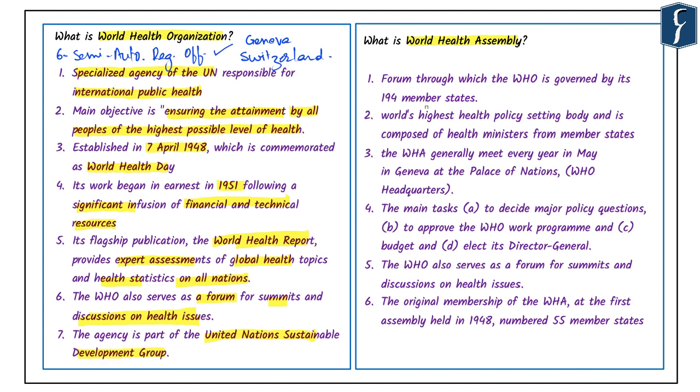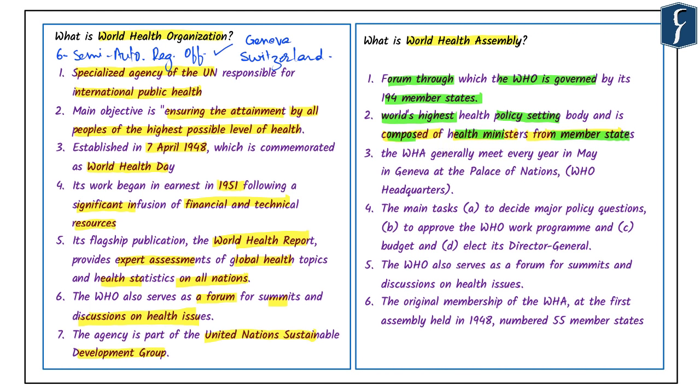Now let's focus our attention on the World Health Assembly. The World Health Assembly, or WHA, is the forum through which the WHO is governed by its 194 member states. It is considered to be the world's highest health policy setting body and is composed of health ministers from member states. Now, in this context, it is important to highlight that membership of the World Health Assembly is composed of health ministers from member states only, and this can be a very important piece of information for your prelims examination.